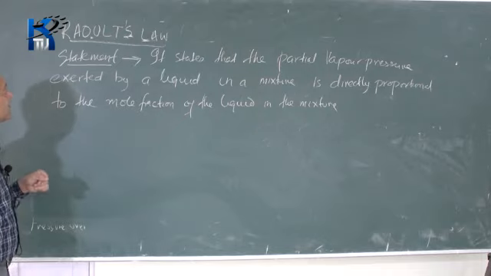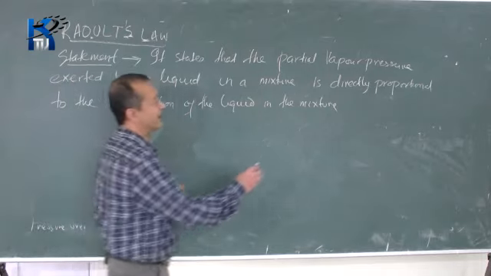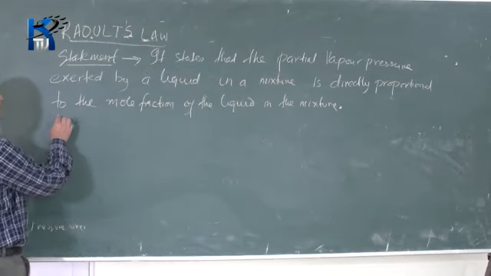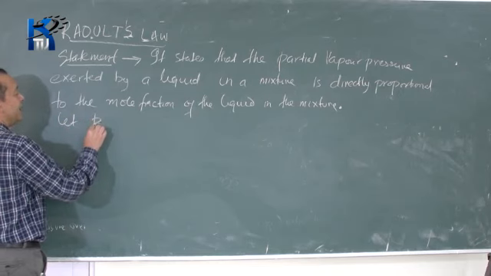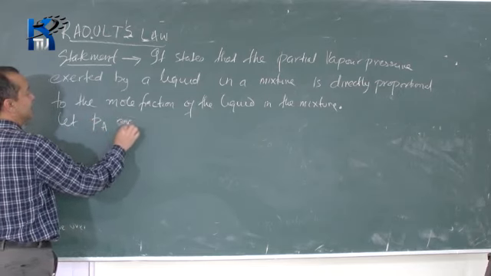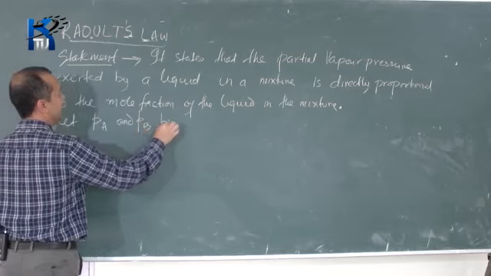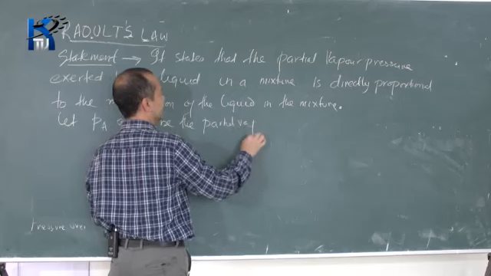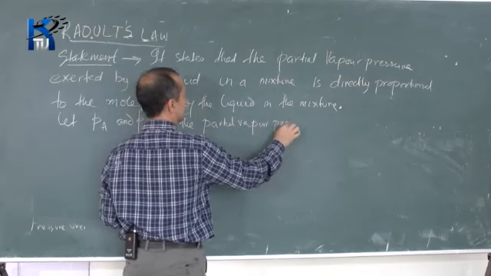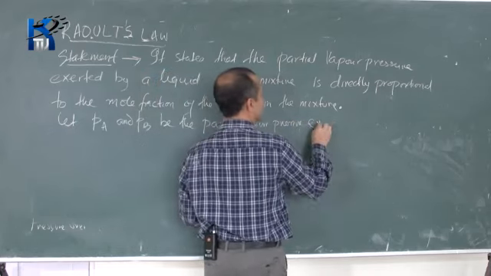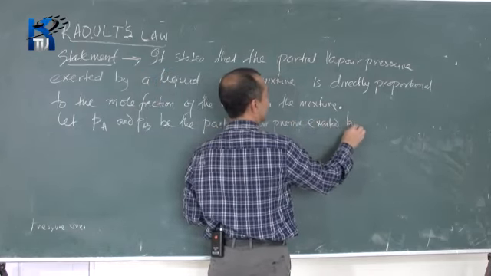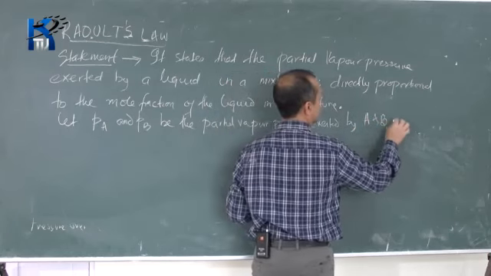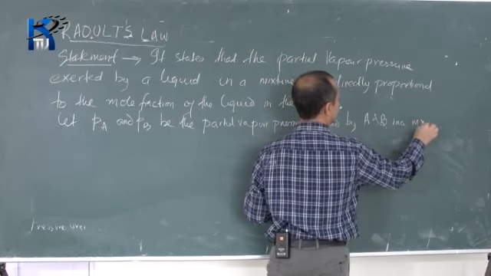This will be more clear when we make some assumptions and then express it mathematically. Supposing let PA and PB be the partial vapor pressures exerted by A and B in a mixture.